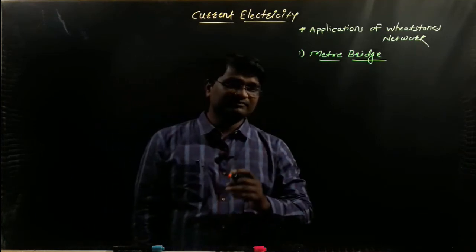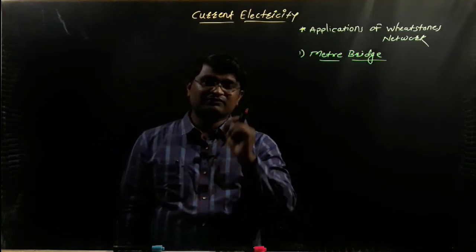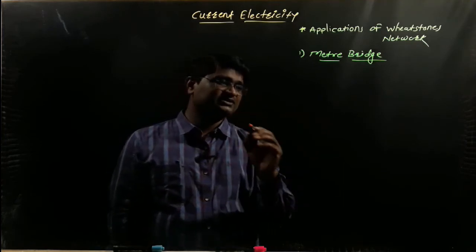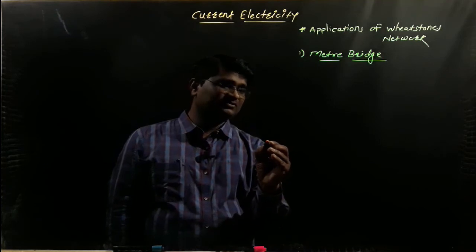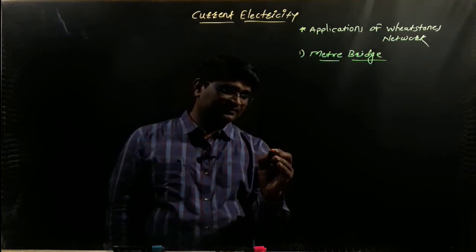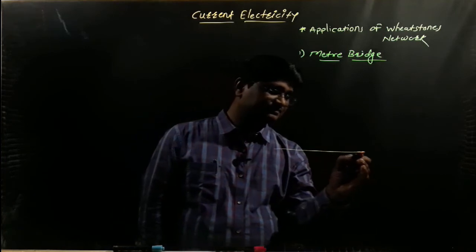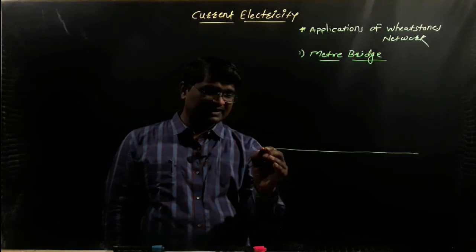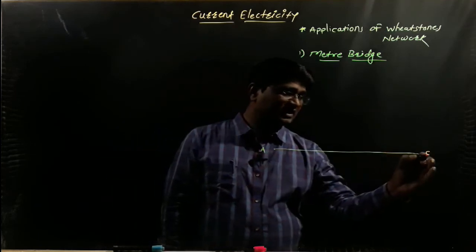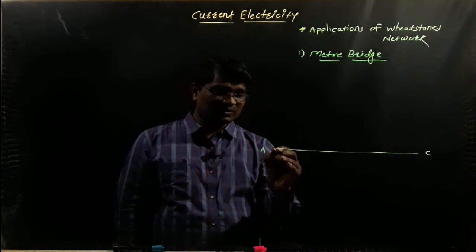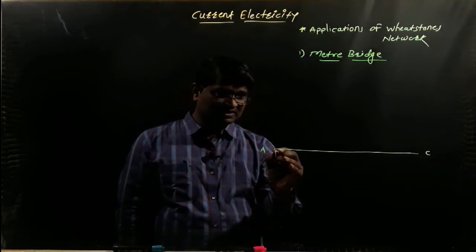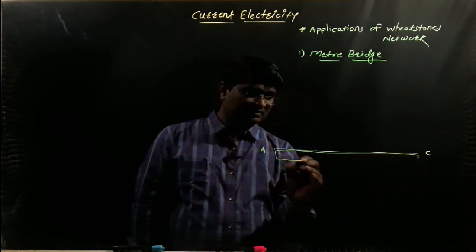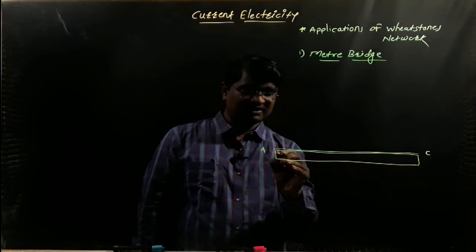So let's discuss. The meter bridge consists of a 1 meter long wire of uniform cross section. Let's imagine that this is the wire, denoted by AC. Imagine that AC is the long uniform wire, and this wire is passing on the meter scale, having scale marks.